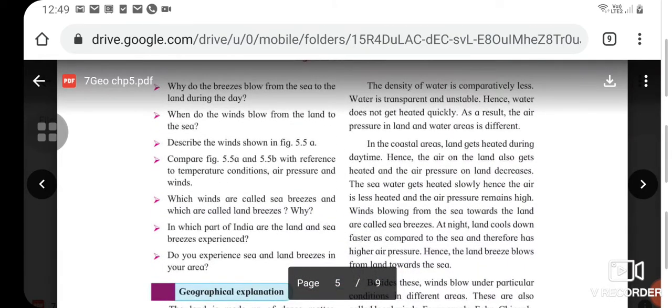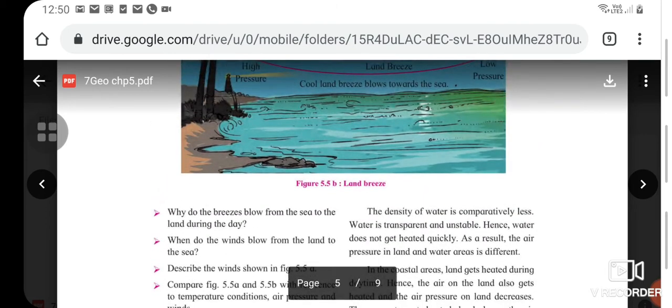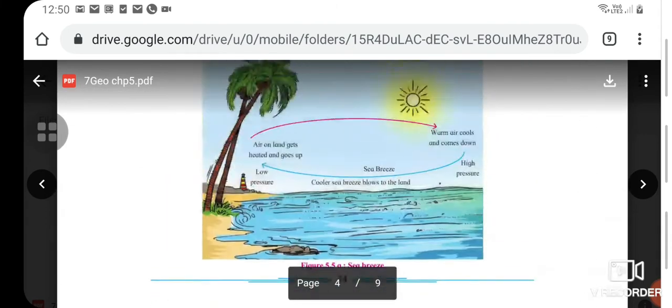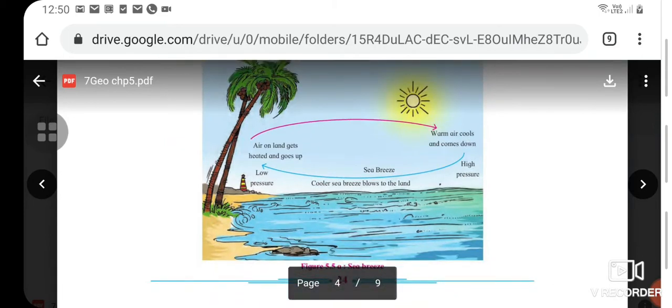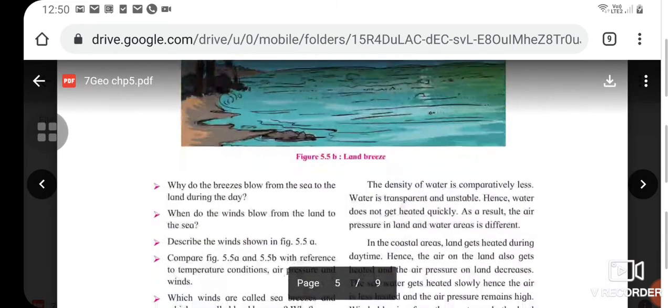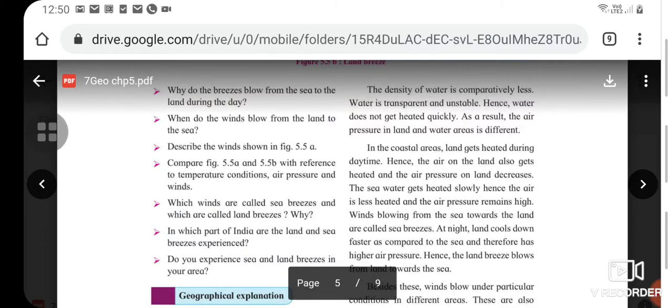Okay, so the questions are as follows. Why do the breezes blow from the sea to the land during the day? You can answer this question from the figure first, which shows that from the high pressure to the low pressure, the sea breeze moves from the sea to the land. Notice this. And when do the winds blow from the land to the sea? Hope you will all get this from picture 2.